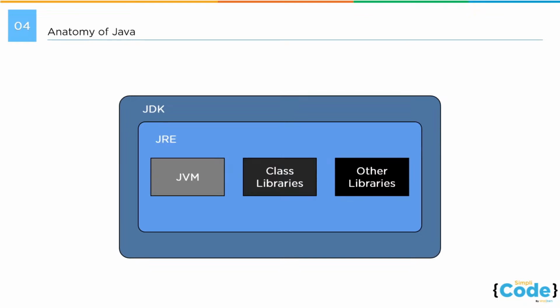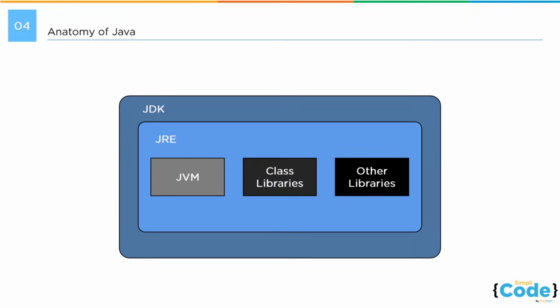Now let us spend some time to understand the anatomy of Java. Once you download Java and install Java on your local machine, you will hear the term JDK. Actually, we'll see that in the next lecture, that when you try to download Java, it will say JDK download. JDK stands for Java Development Kit. So the Java Development Kit is the installation of Java.